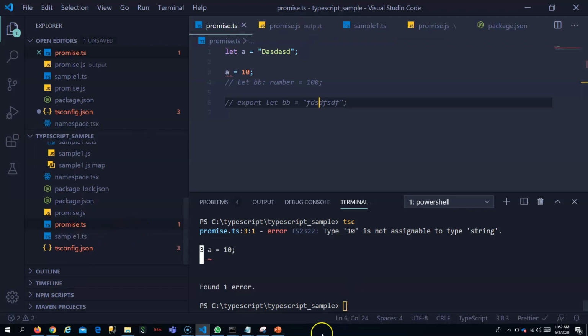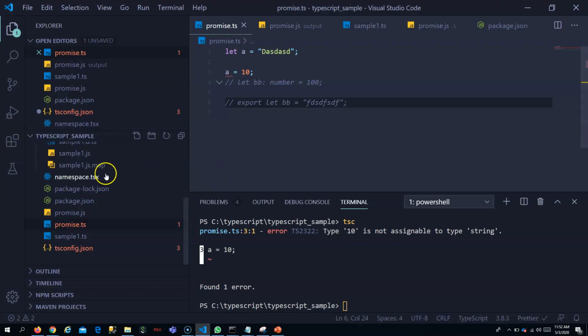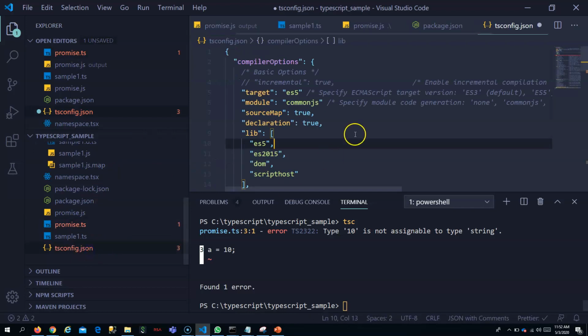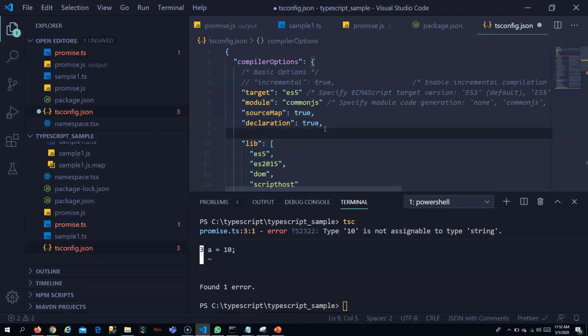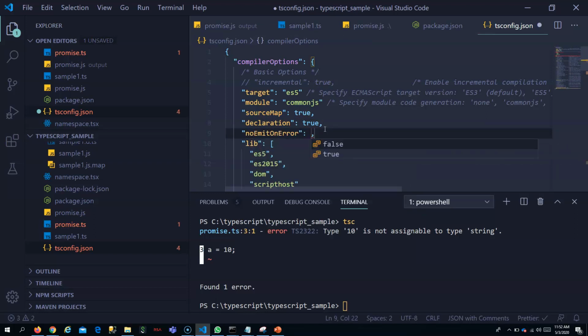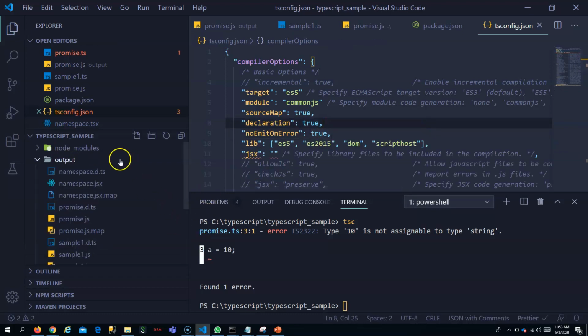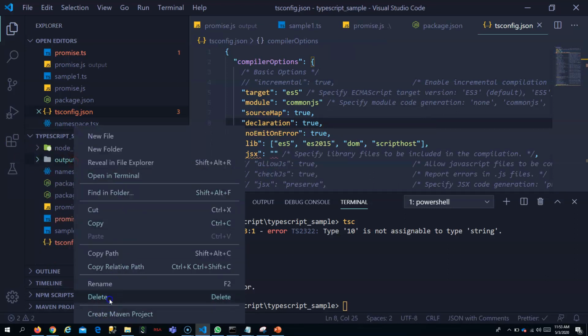But you can prevent this by making use of noEmitOnError. You can say that when there is an error, don't convert. You can add this in the tsc config file. If you set noEmitOnError to true, it will not convert if there is an error. Okay, so you can delete this.